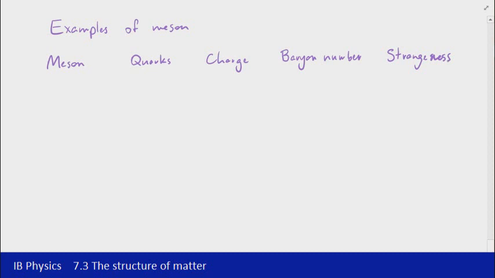The first one that we're going to start looking at, though, is the, don't necessarily need to put the word positive here, but I'll just make it really obvious. It's the positive pion, and it has the symbol of pi with a plus. Now the quarks that are involved here are an up quark and a down antiquark. So the quark-antiquark pair there.